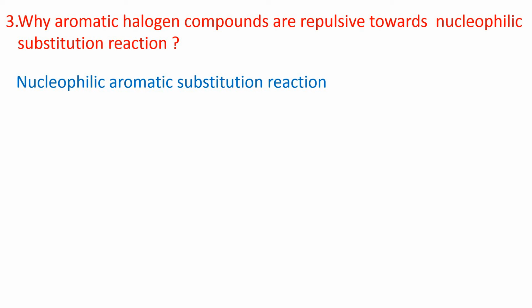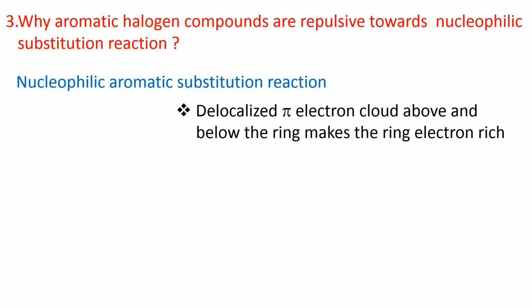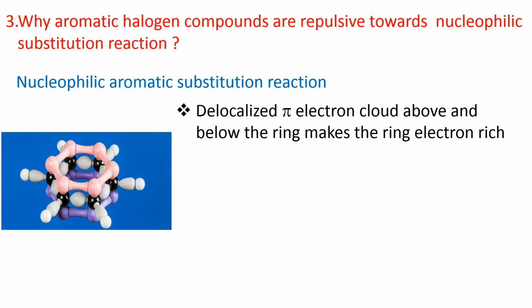Answer: why aromatic halogen compounds are repulsive towards nucleophilic substitution reaction. So, let's start with nucleophilic aromatic substitution reaction. We know that in the aromatic ring, like benzene, a delocalized pi electron cloud is present above and below the ring.